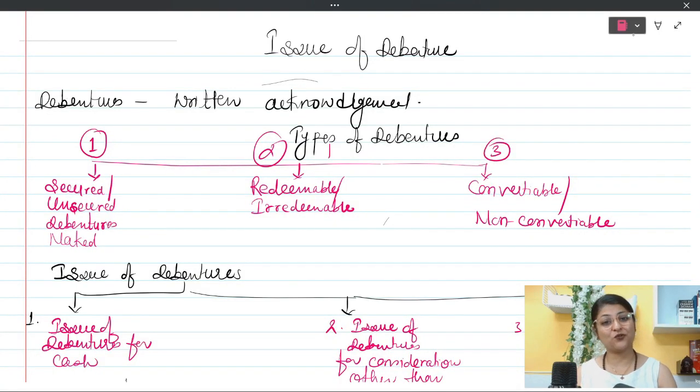Let us revise what was done in the previous video. In the previous video, we had discussed what are debentures. Debentures are written acknowledgement given by the company. Debentures are loan instruments issued to the public in general by the companies. So, debentures can be of various types. Number 1 is secured and unsecured debenture. Number 2 is redeemable and irredeemable debenture. Number 3 is convertible and non-convertible debenture.